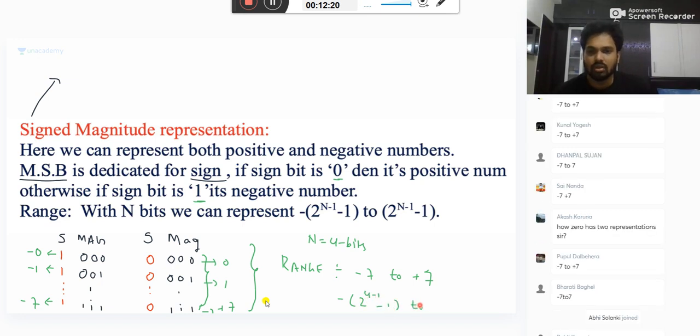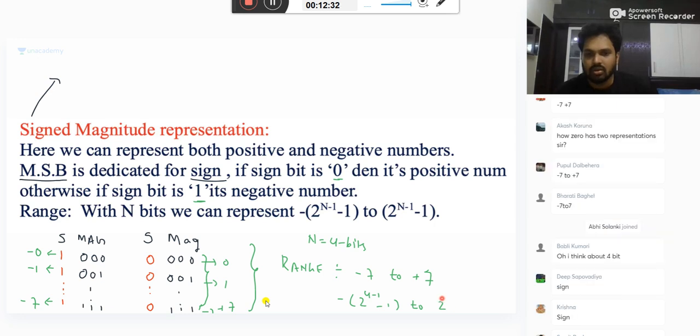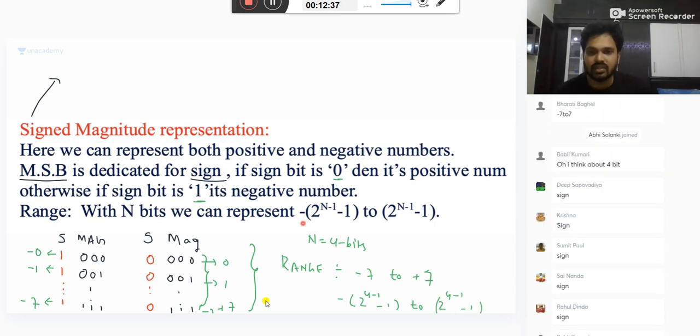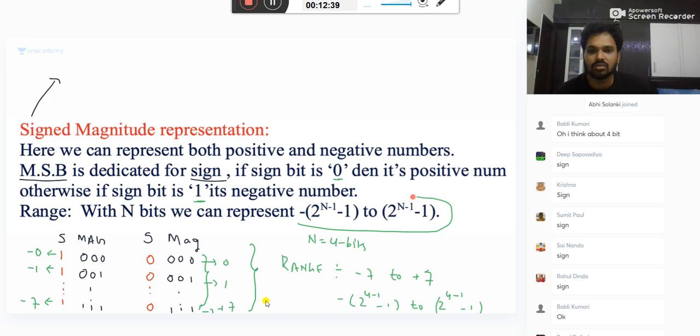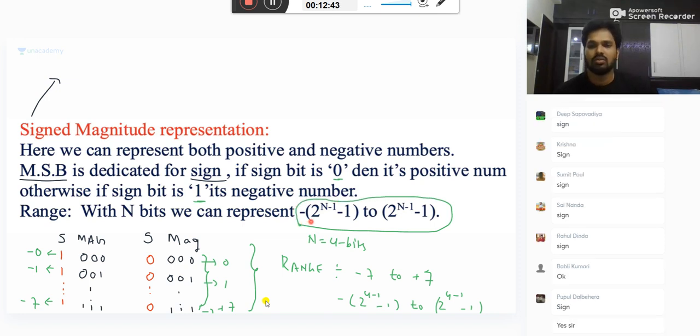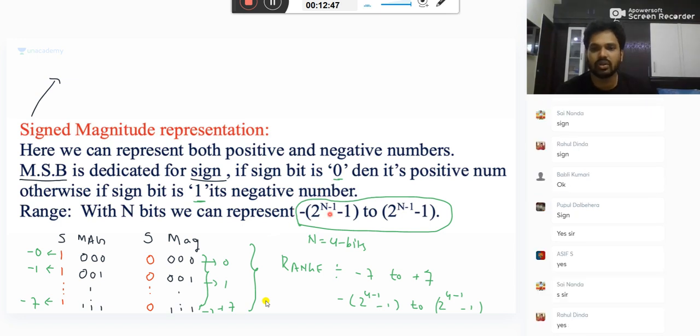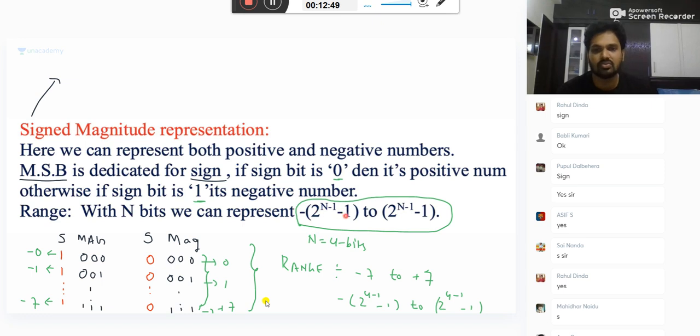It is 4 bits only, but 1 bit is gone for sign. So the range is -(2 power n minus 1 minus 1) to 2 power n minus 1 minus 1.